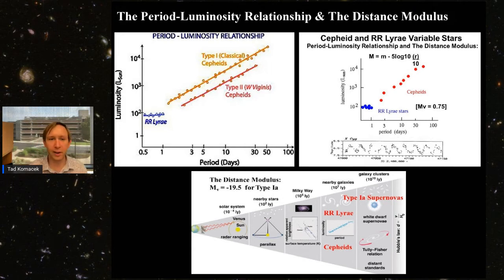This is the way that astronomers calculate distances to faraway galaxies and galaxy clusters, and we'll use it in this event directly with specific examples of deep sky objects like W Virginis and RS Puppis.